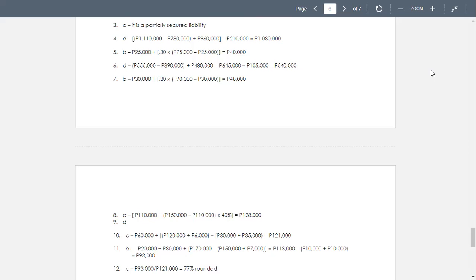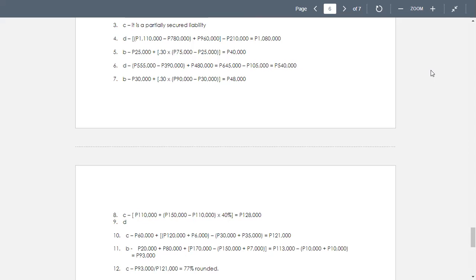Now, the question is asking for the amount of unsecured claims. So we now have the answer for number 10, letter C. Okay, so we have now number 11. What estimated amount will be available for general unsecured creditors upon liquidation?